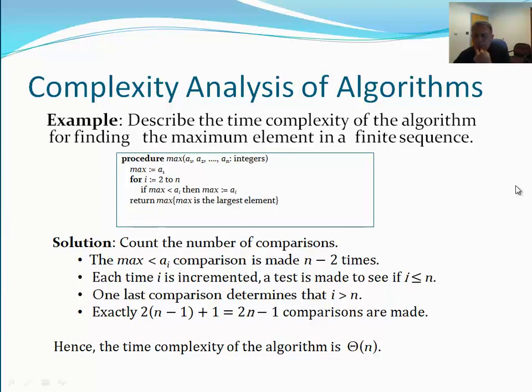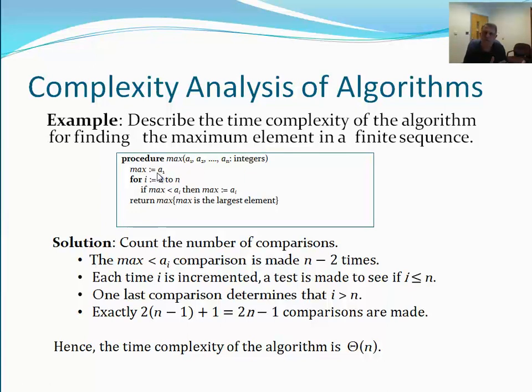Finite sequence meaning I know the number n. If n is 10, then 1, 2, 3, 4, 5, 6, 7, 8, 9, 10, there are 10 numbers in my list. And I want to know which one of these elements has the maximum value, since they are integers. And how do I do it? Well, I look over here, because first I want to find out what it is a function of.